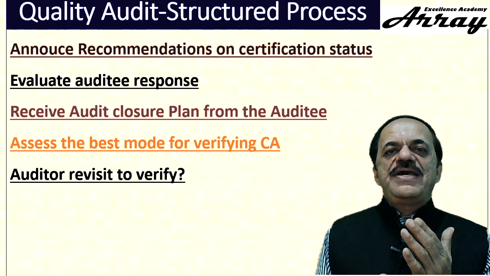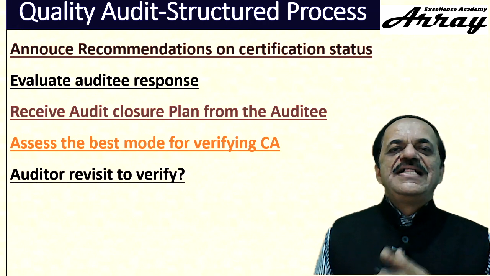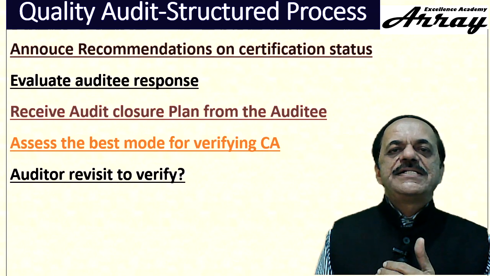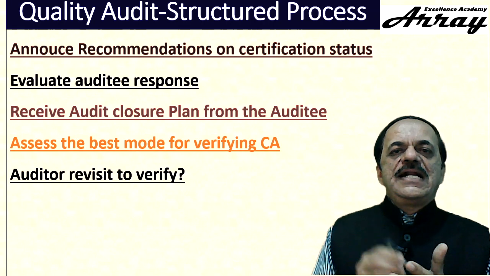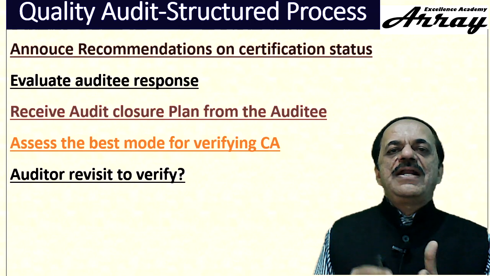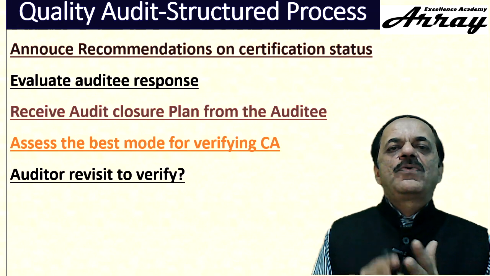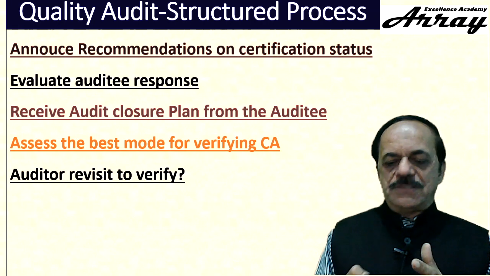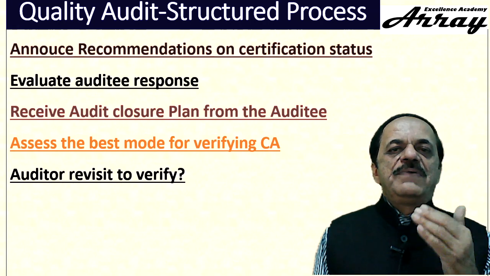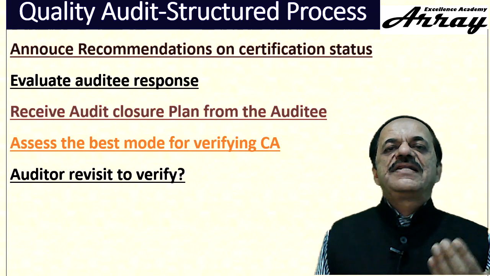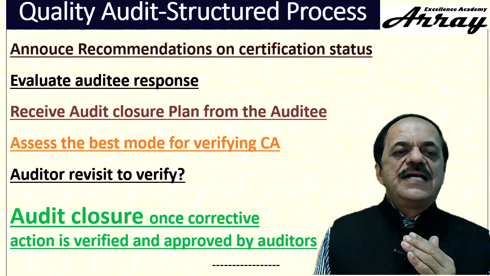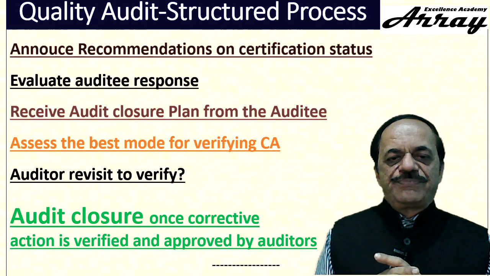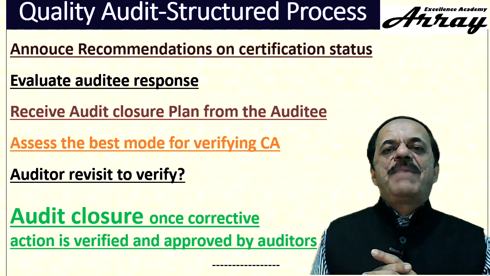A good scenario is where non-conformance should not happen at all. If non-conformance happens, the corrective action plan should be approved in one go by the auditor team within 1 or 2 days of audit. Corrective action implemented and the report given after 2 weeks or 1 month by the auditee team should be approved without any hassle by the auditor team. Revisit is the last option, which is not a desirable option. Maybe occasionally or rarely they may revisit, then confirm and then approve the corrective action. If that happens, finally the audit gets closed once corrective action is verified and approved by auditors.